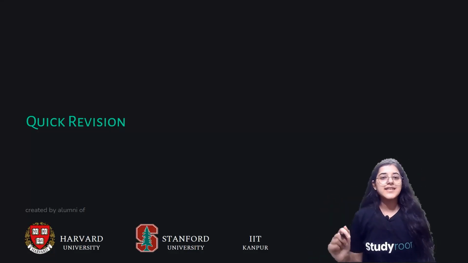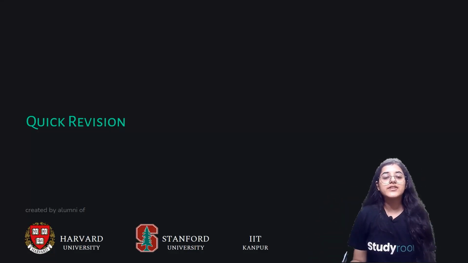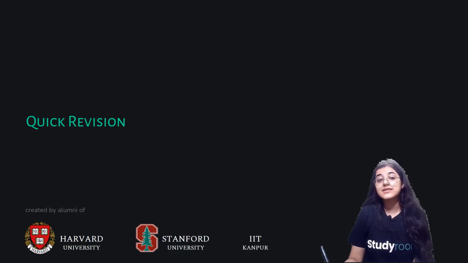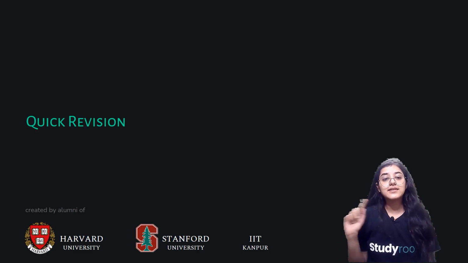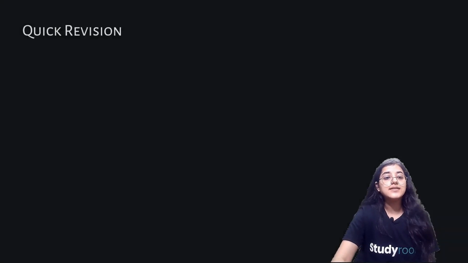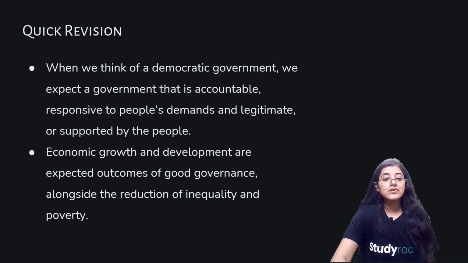Hi, welcome back. Let's have a quick revision of what we have studied so far in chapter number 7 of class 10 Civics, that is, outcomes of democracy. Let's have a quick revision. Let's go.